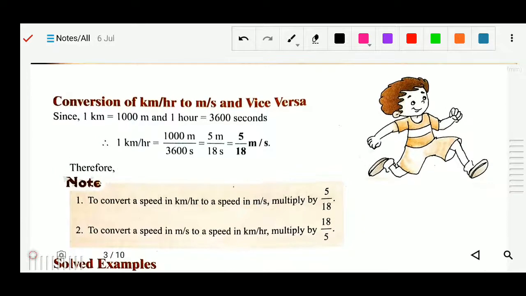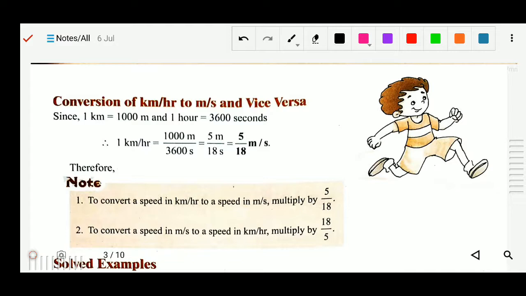Next is the conversion of kilometer per hour to meter per second and vice versa. I already made you understand how to convert it in class 5th. You have already studied how to convert meter per second to kilometer per hour, or kilometer per hour to meter per second. So 1 kilometer per hour equals 1000 meter by, because in 1 kilometer how many meter? 1000 meter.